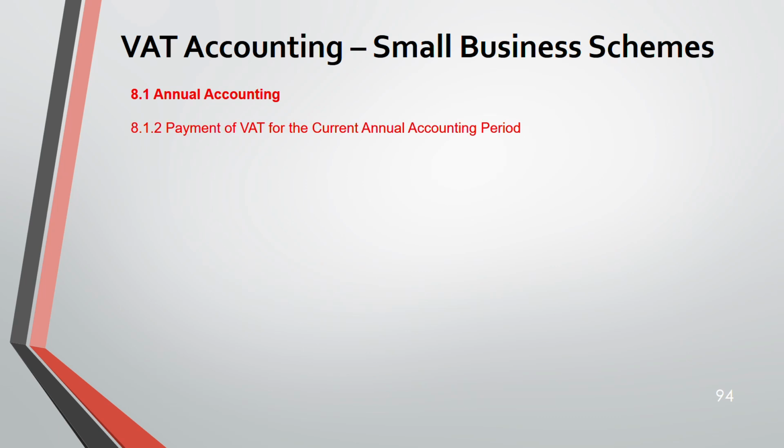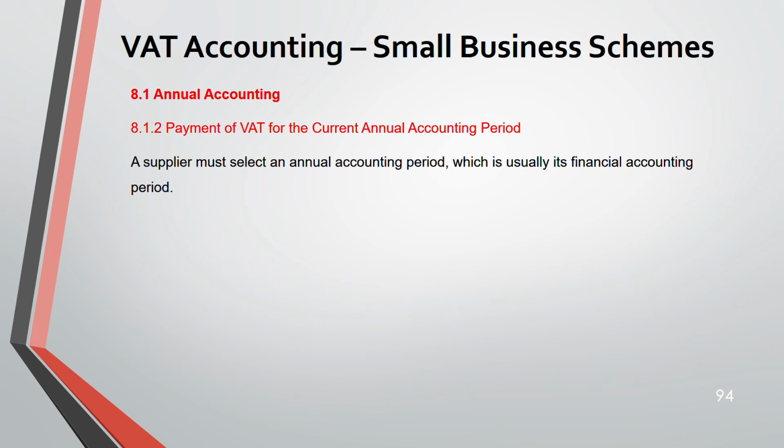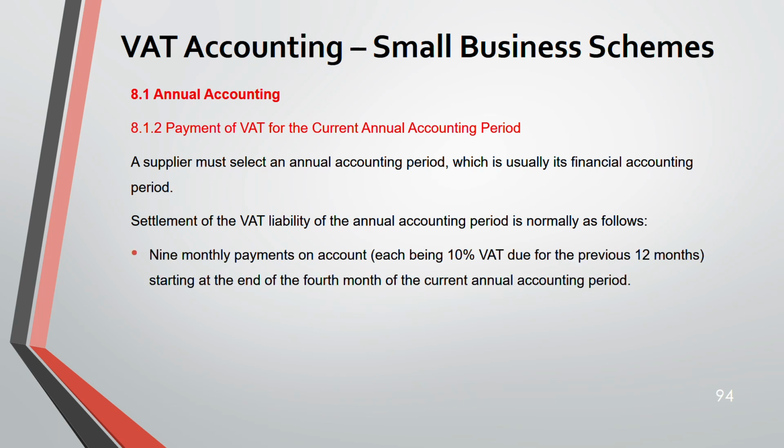Now, payment of VAT under this scheme. So you have to select an annual accounting period, which is usually your financial accounting period. You settle your VAT once because it's annual. Okay. So if you're under annual accounting, it's 9 monthly payments on account. How do you take that 9 monthly? 10% of VAT from your previous 12 months. And it will start at the end of the 4th month of your current annual accounting period.